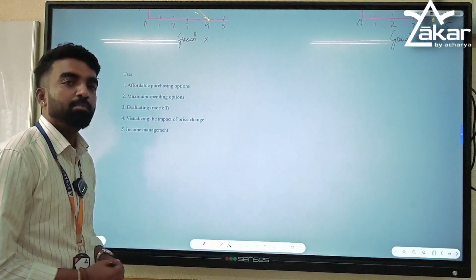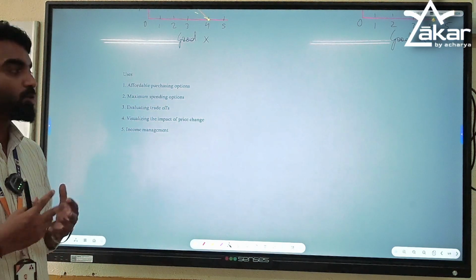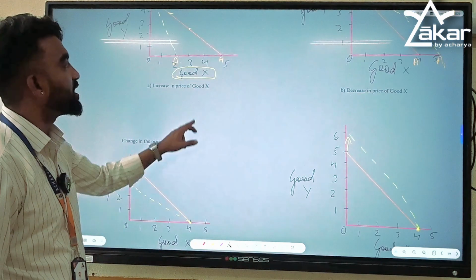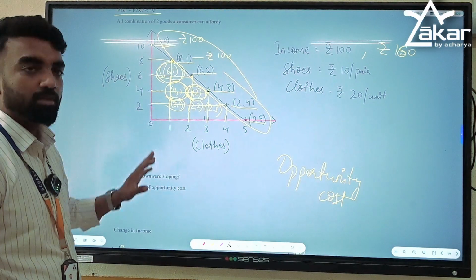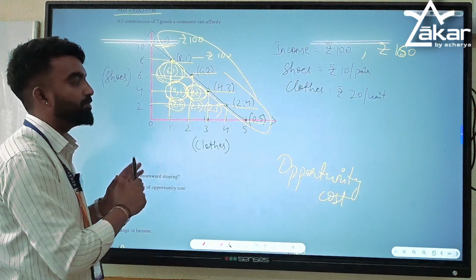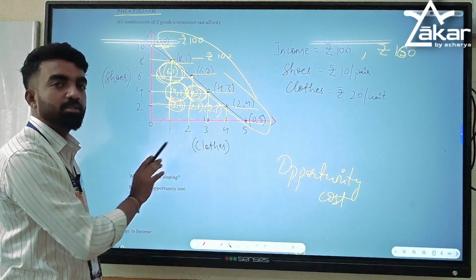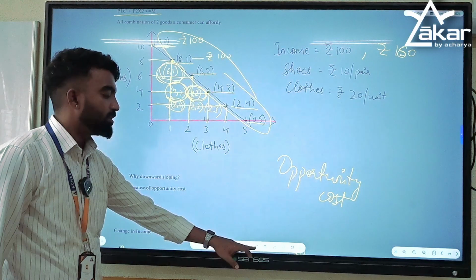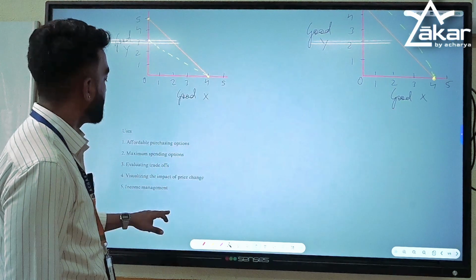So what are the uses of studying the budget line and budget set? First, it will show you the affordable purchasing options. We saw in the first graph there were many options. Let's say you have 100 rupees and you want to buy two goods. If you draw this graph using the data available, you will get to know all the possible combinations of goods. After that, you can decide which one is affordable and spend accordingly. So the major use is to know the affordable purchasing options for a consumer.